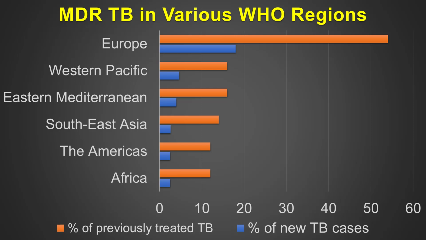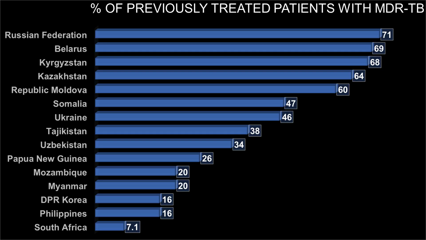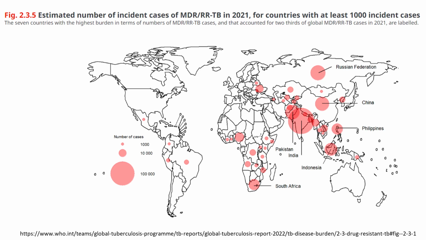This picture gives the proportion of MDR-TB among all new cases diagnosed in various WHO regions. Surprisingly, Europe has disproportionately high proportion, mainly because of high burden in few countries like Ukraine, Azerbaijan, Kyrgyzstan, Belarus and Russia in Europe. Similarly, MDR-TB proportion among previously treated patients is also high in the countries mentioned above. This picture shows the burden and the number of cases in each country.